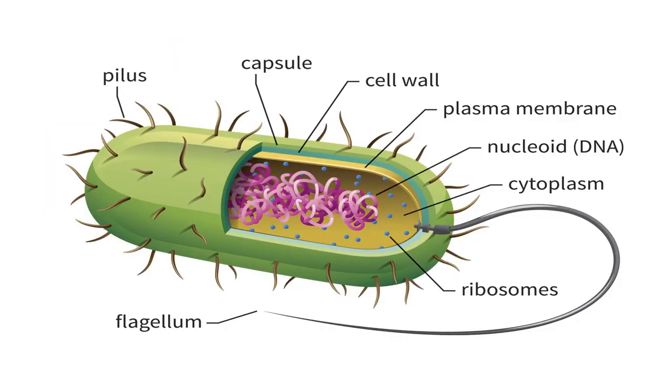So now we will see the diagram of a prokaryotic cell. This is how a prokaryotic cell looks. There is a cell wall, a plasma membrane, a nucleoid, cytoplasm, ribosomes, and a flagella, which you can also say flagellum. So these are the prokaryotic cell parts which we can observe. They do not have a well-defined nucleus. Instead of a nucleus, they have a nucleoid.